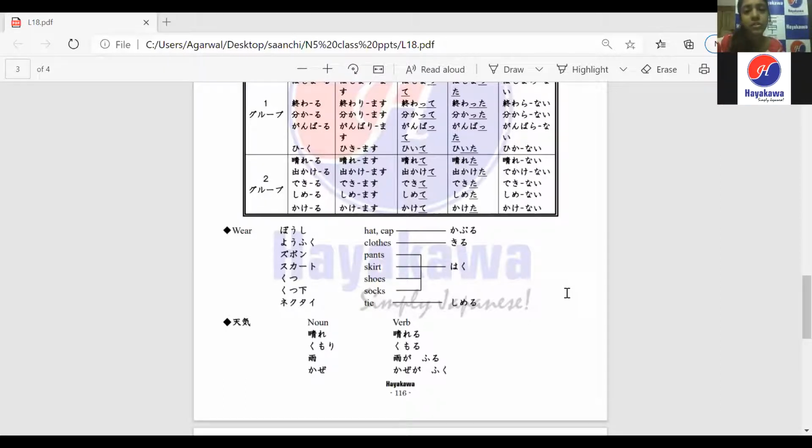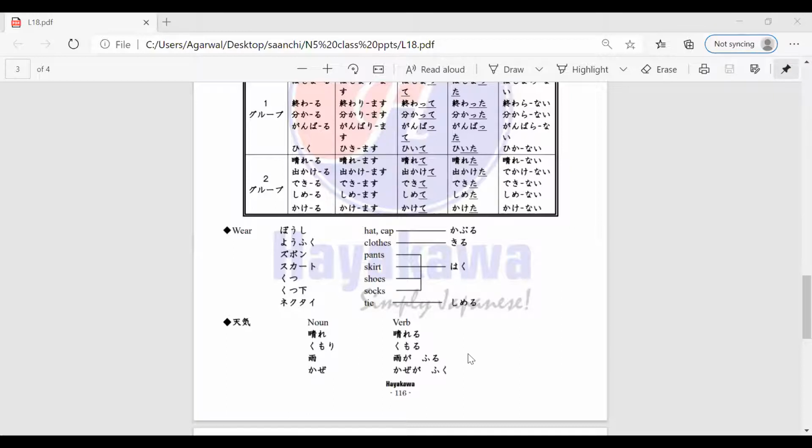Okay, skato is skirt in Japanese. And shoes is kutsu. Okay, so the Japanese word for shoes is kutsu. Socks will be kutsu shita, because it's worn below the shoes, right? You say kutsu shita. You wear your socks and then you wear your shoes.